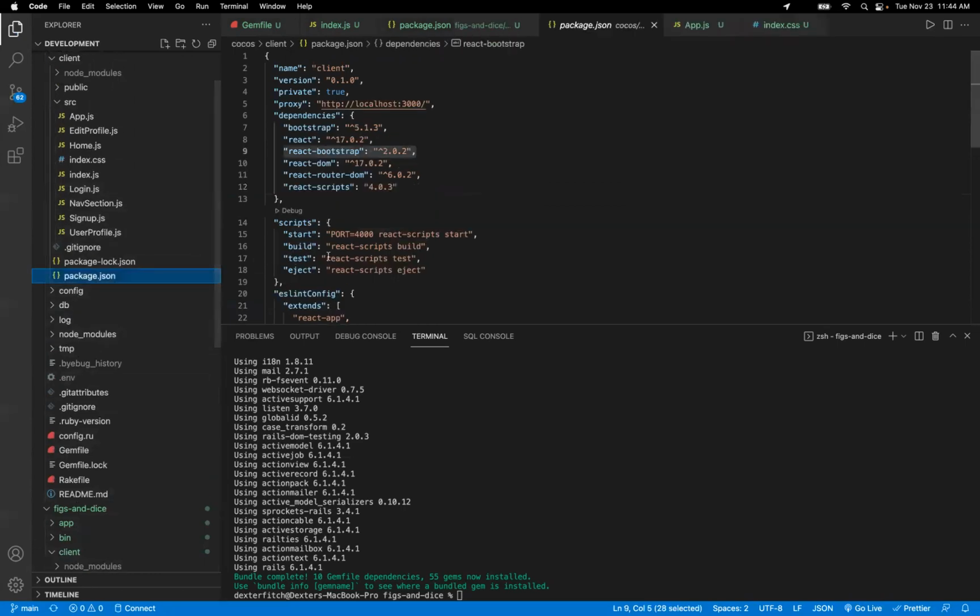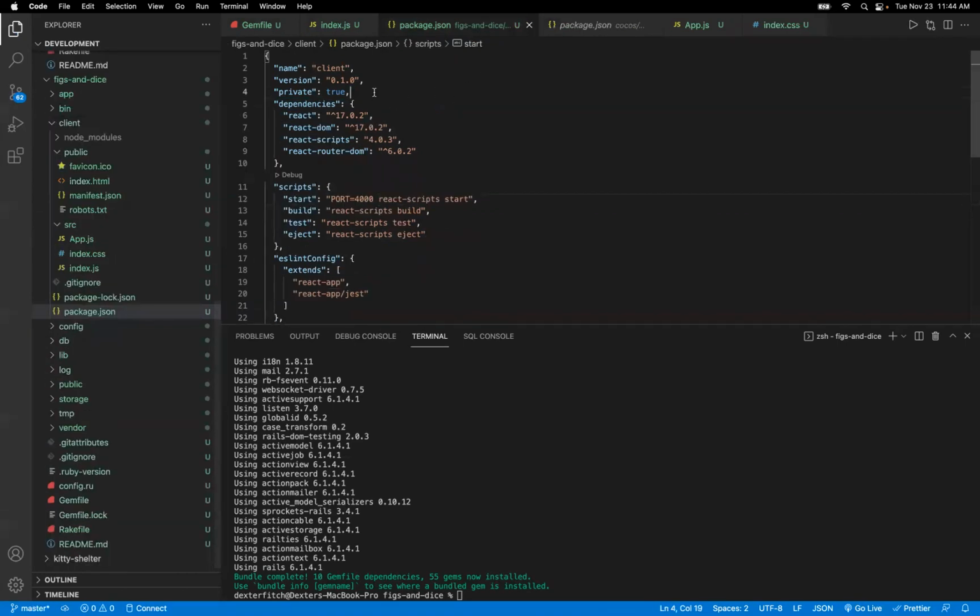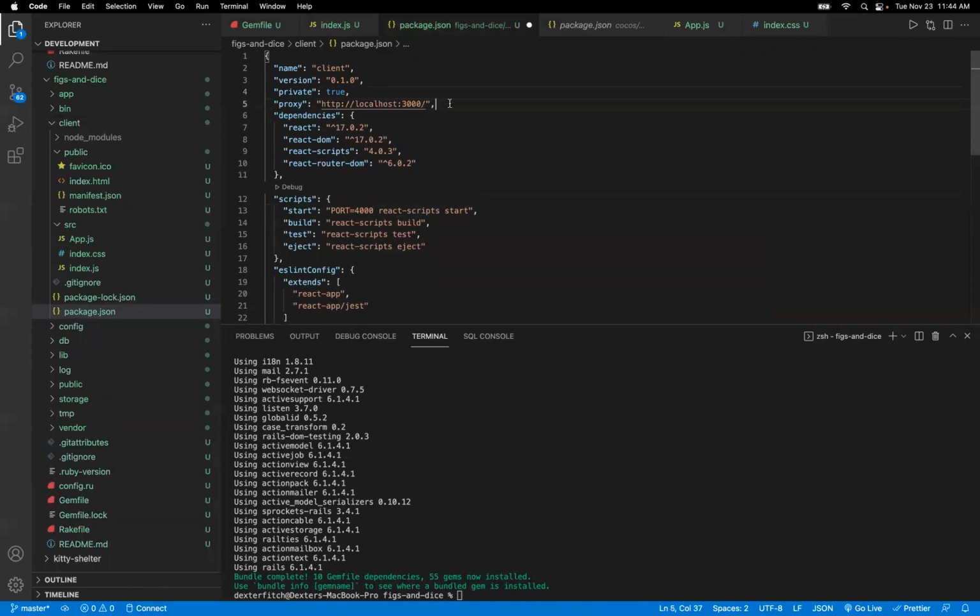Let's go ahead and I want to double check. Yep, you can set up your proxy to be localhost 3000. So you shouldn't theoretically have to keep referring to your localhost throughout your application. You can just refer to things by their true endpoints. So let me go ahead and I'm going to copy that proxy, just paste it right in.